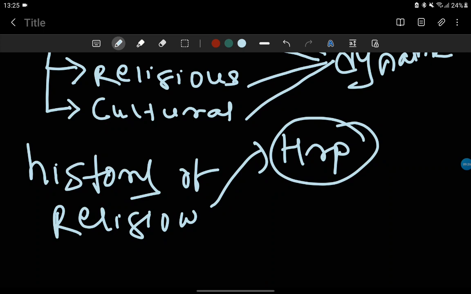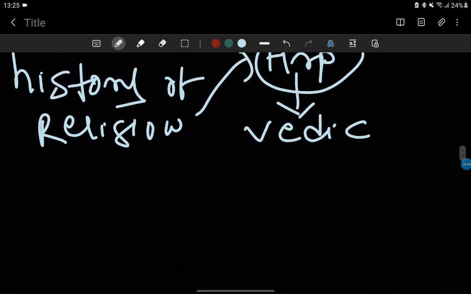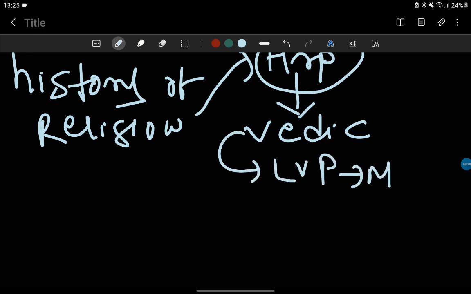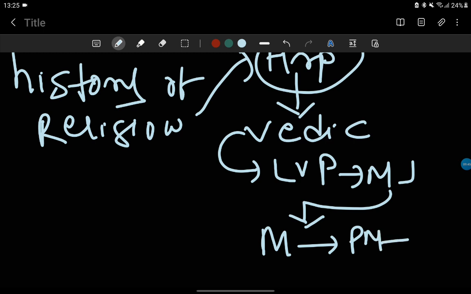Pardon me. So we are talking about the history of religion, Harappa, how the religion transformed during the Vedic times, and how it transformed during the later Vedic period. Slowly it transformed during the Mahajanapada period, and during the Mauryan and post-Mauryan periods, and lastly the form that is Brahmanism became Hinduism during the Gupta period. So these things clearly show the importance of history in understanding historical processes.